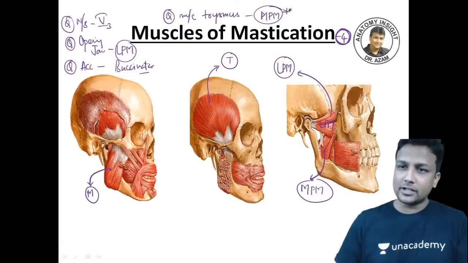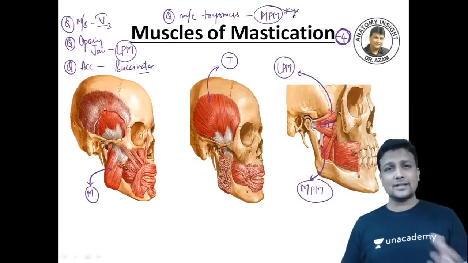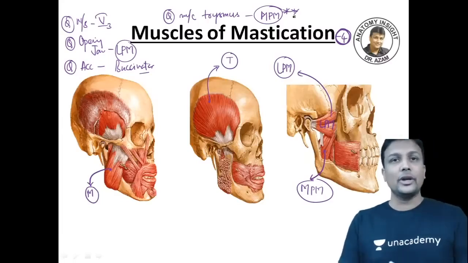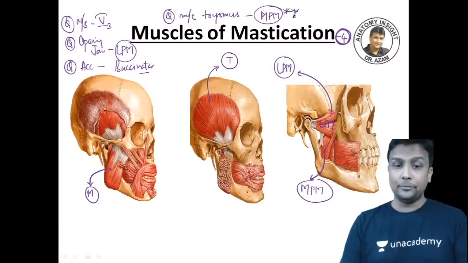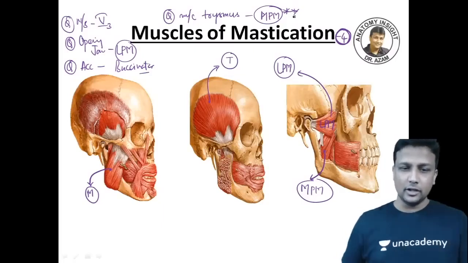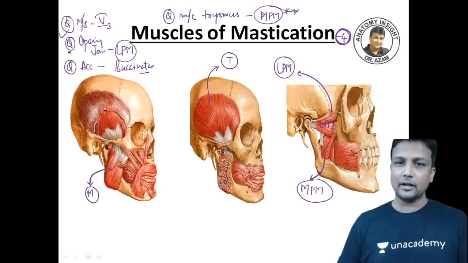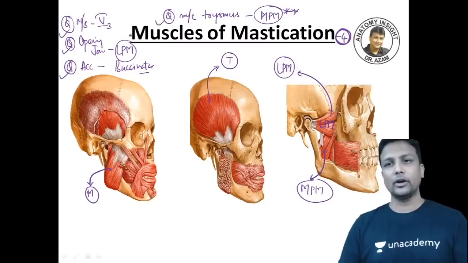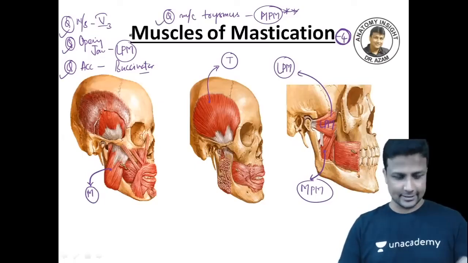A lot of controversy surrounding this one. Many students recently, guys, a lot of messages: Sir, which is most commonly involved in trismus, that is locked jaw? Yes, the answer is given differently in different books. But remember, the final answer here is medial pterygoid muscle. So what are the 4 points to remember? Nerve supply, mandibular; opening the jaw, lateral pterygoid; accessory muscle of mastication, buccinator; and the most commonly involved in trismus will be medial pterygoid muscle, guys.